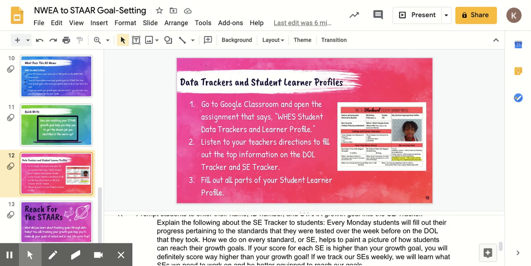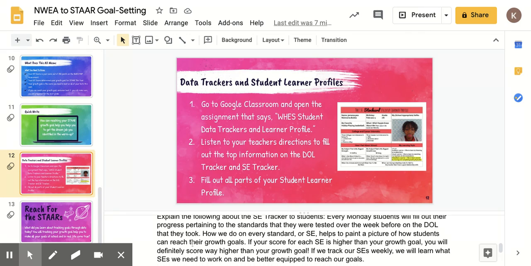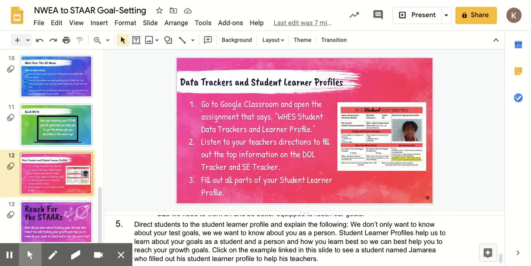And with the SE tracker, read the speaker notes so that kids know they will also do this on Monday and see how they do on every standard. Seeing that in comparison to their growth goal will help them to reach it. The speaker notes will explain that in more detail, and then have them fill out all portions of the student learner profile.